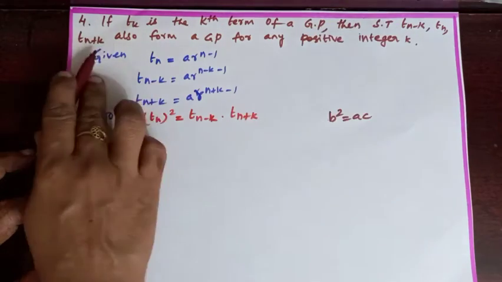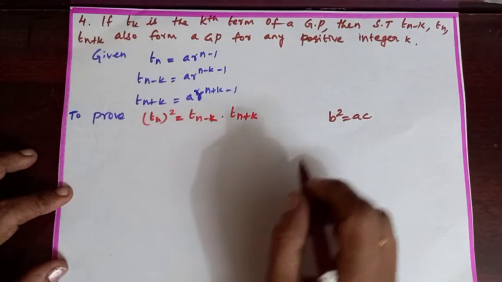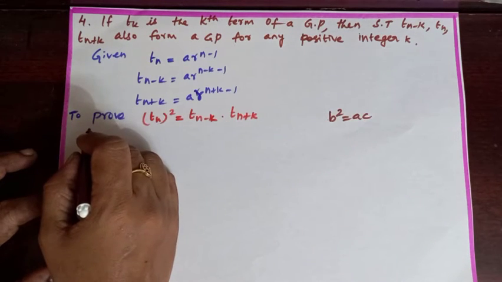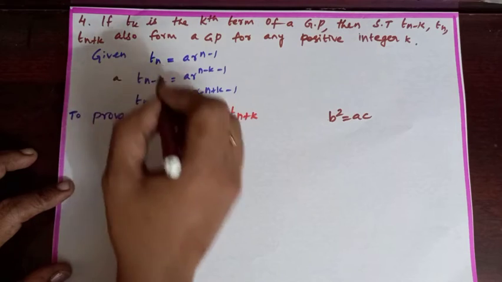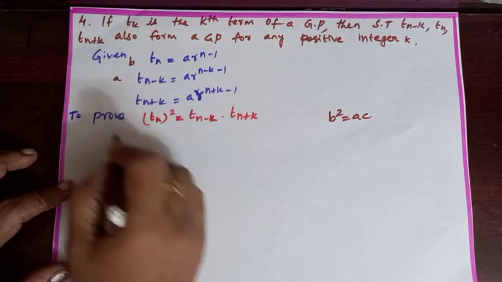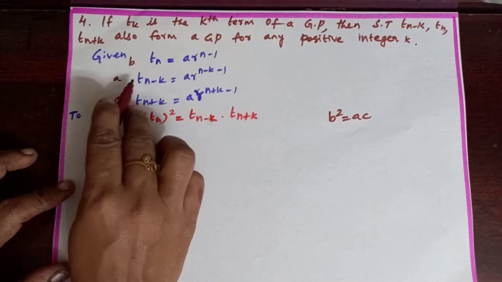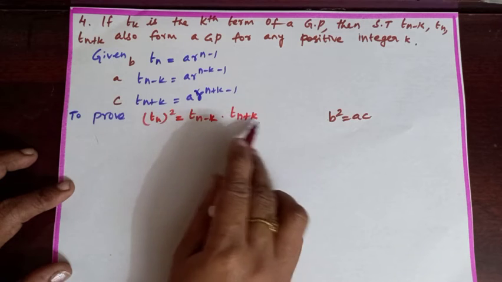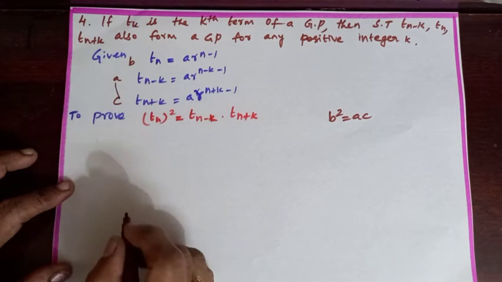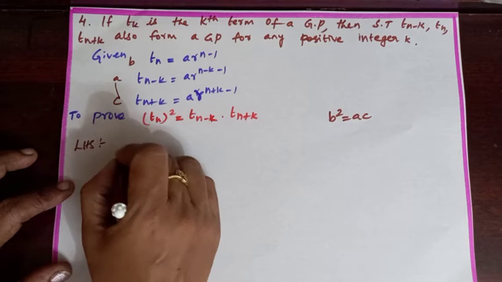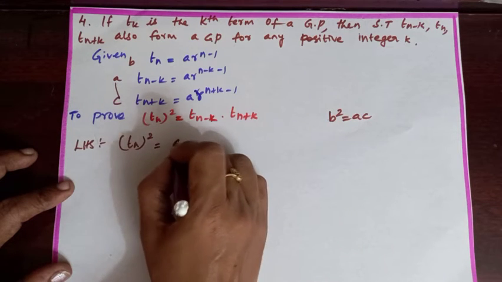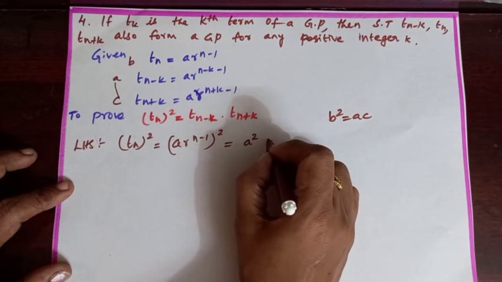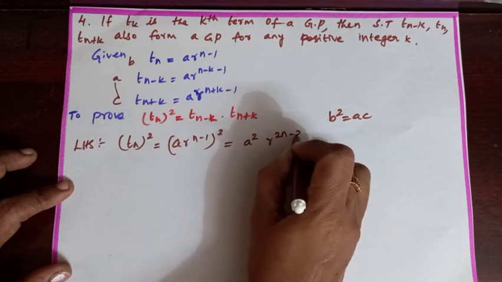Tn minus k, Tn, Tn plus k form a GP. If 3 numbers form a GP, then we have to use B square equal to AC. So here A is Tn minus k, B is Tn and C is Tn plus k. B square, Tn square, is equal to A into C, Tn minus k into Tn plus k. First we will consider the left hand side, Tn square. Tn is AR power n minus 1, the whole square, which is equal to A square into R power 2n minus 2.